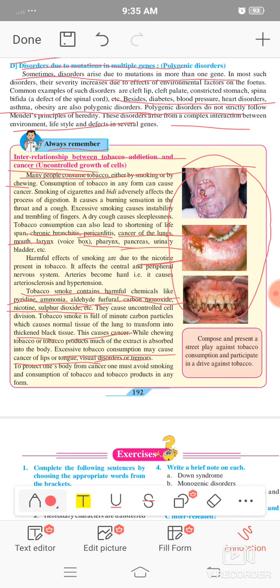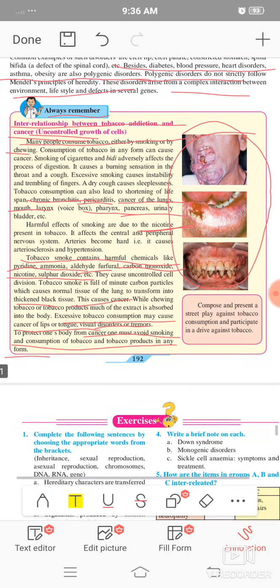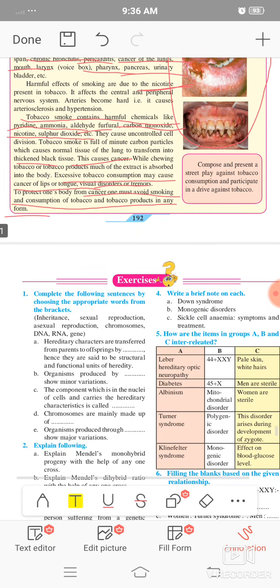So to protect our body from cancer, you must avoid smoking and consumption of tobacco. It is the only method to avoid these effects. So this is all about the chapter. We are completing it. Then you must all solve the exercise. Thank you.